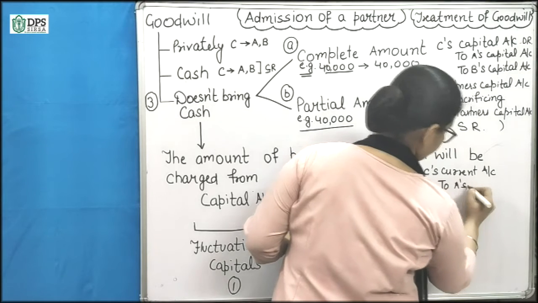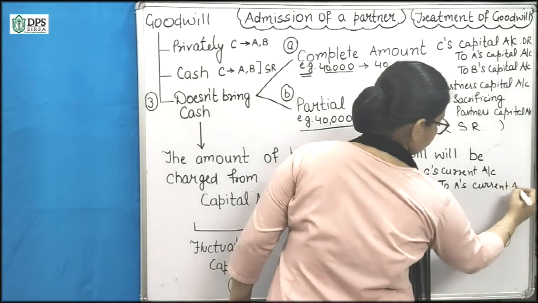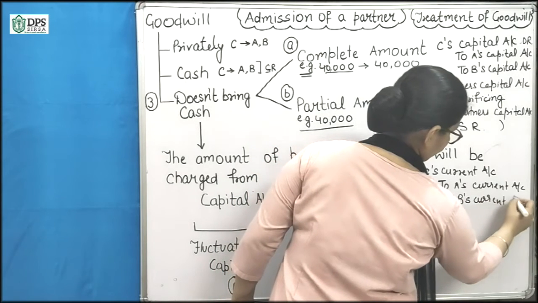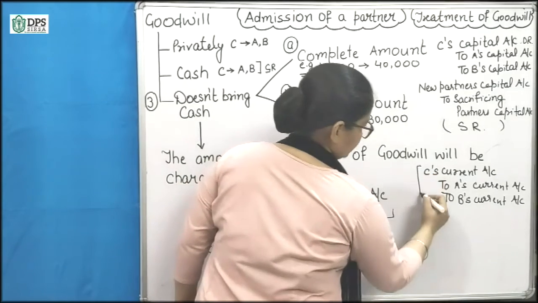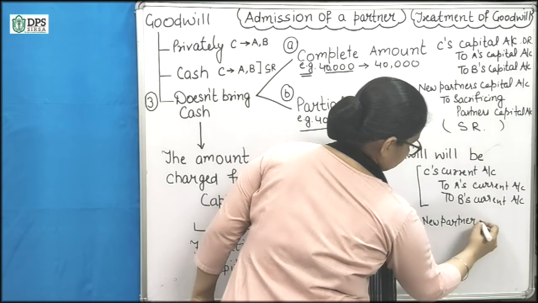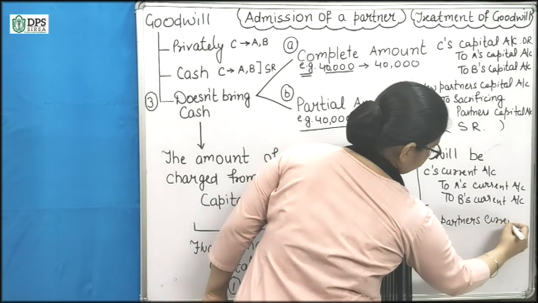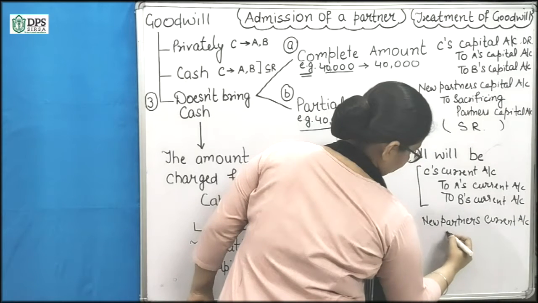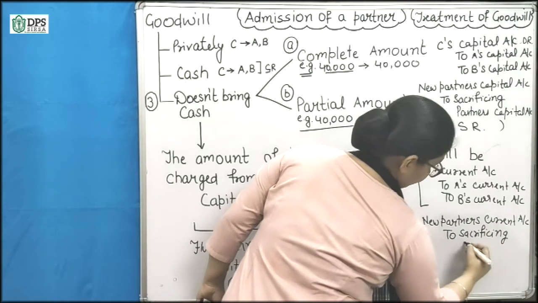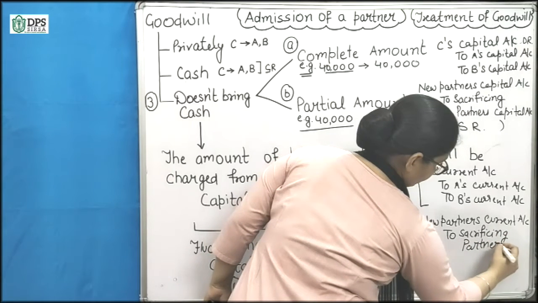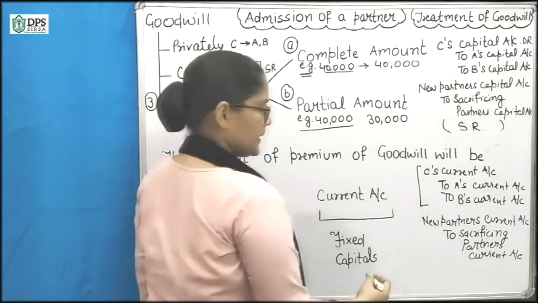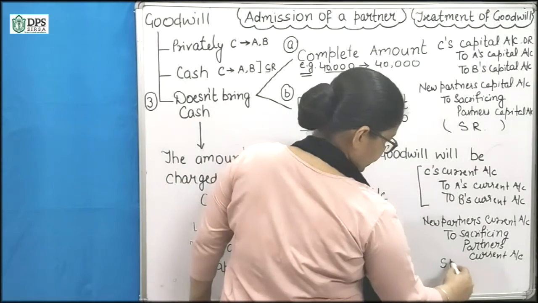C's current account to A's current account, to B's current account, or you can write here new partner's current account to sacrificing partners' current account, and this will be given in the sacrifice ratio.